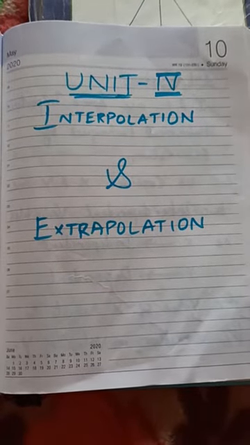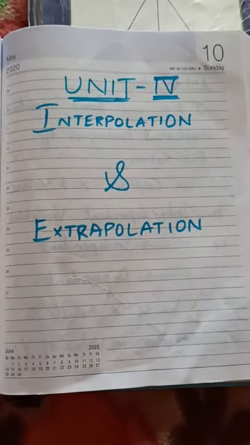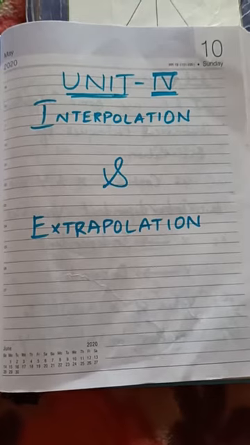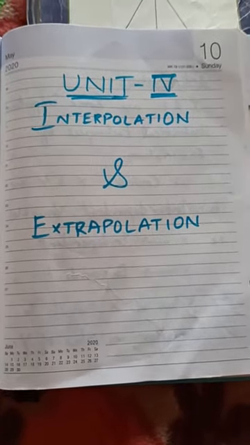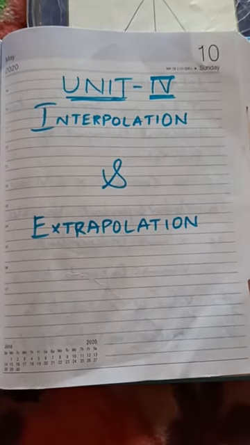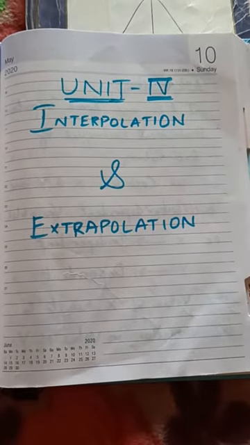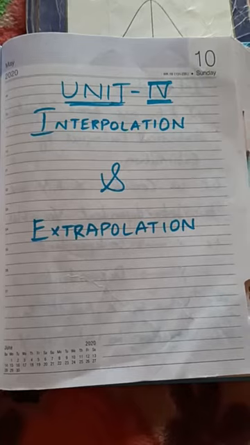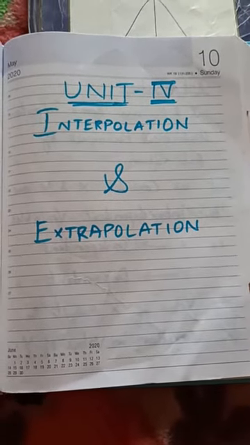See, in the first PUC, we have already come across this concept, interpolation and extrapolation. So what did we learn there in the first PUC? We just learned how to estimate the missing value of the dependent variable y on the independent variable x.